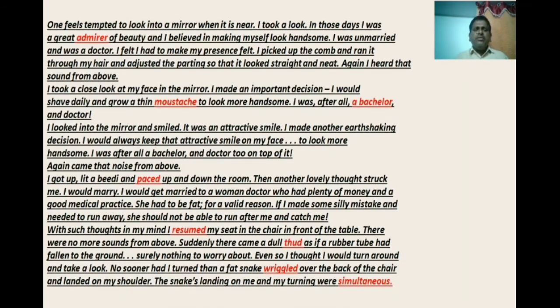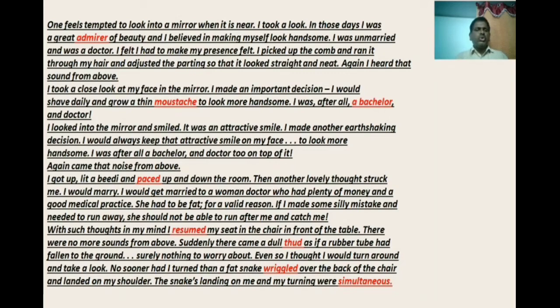Whenever a person goes to the mirror, he searches for a comb just to see again how the hair is. Again, I heard that sound from above. So, in between, while we were discussing the lesson, the sound is coming as an intervention. Now, let us go to the next one.